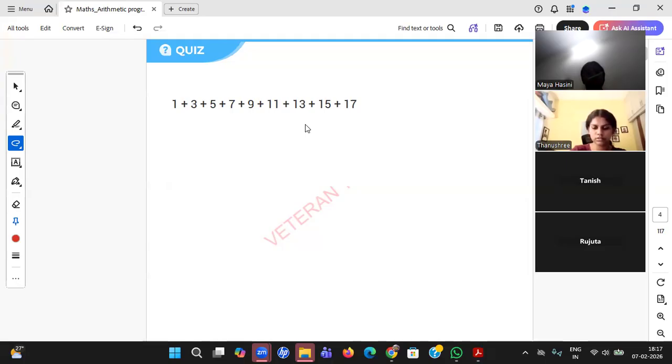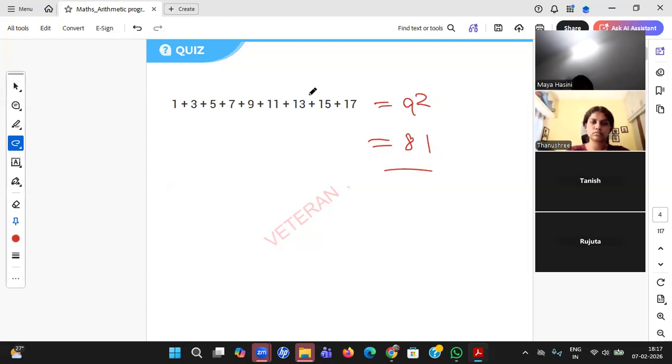Yes, right answer. Mega, Narendran, right answer. Okay, very good, Tanish, Maya, Ankita, Rujuta, Shaya. Okay, very good, students. It's only 9 terms, 9 square, 81 is the answer.